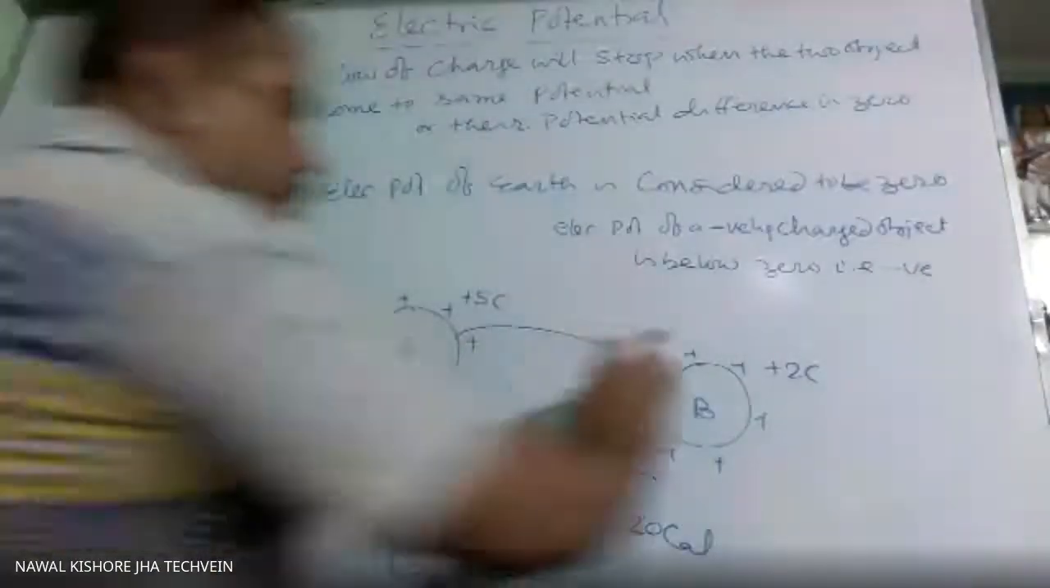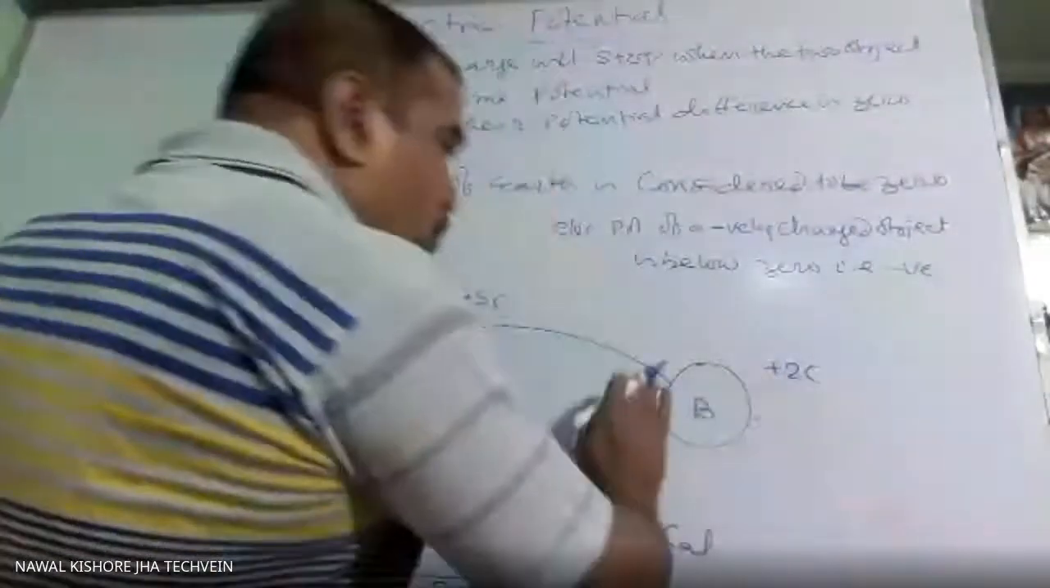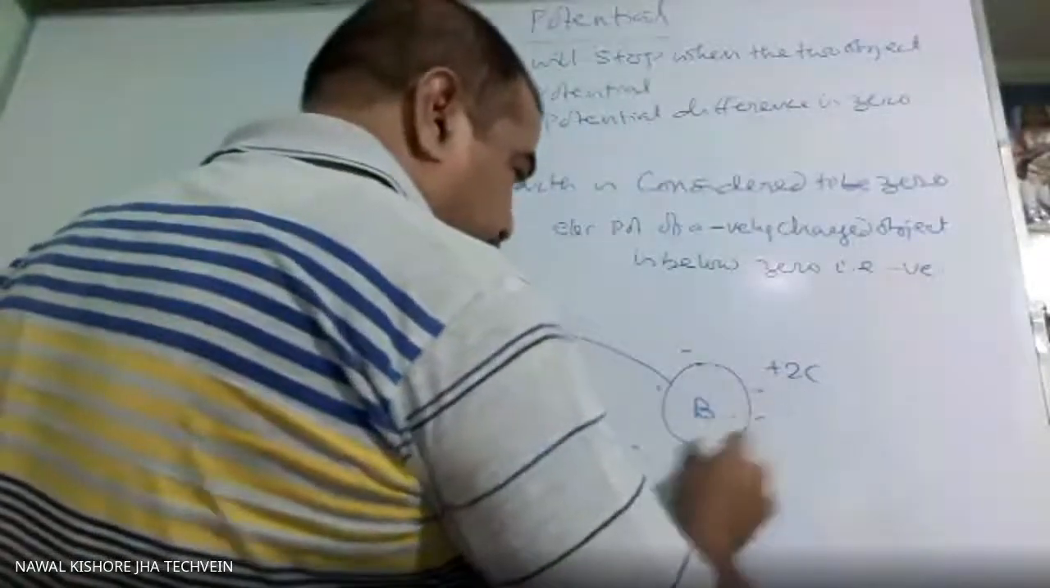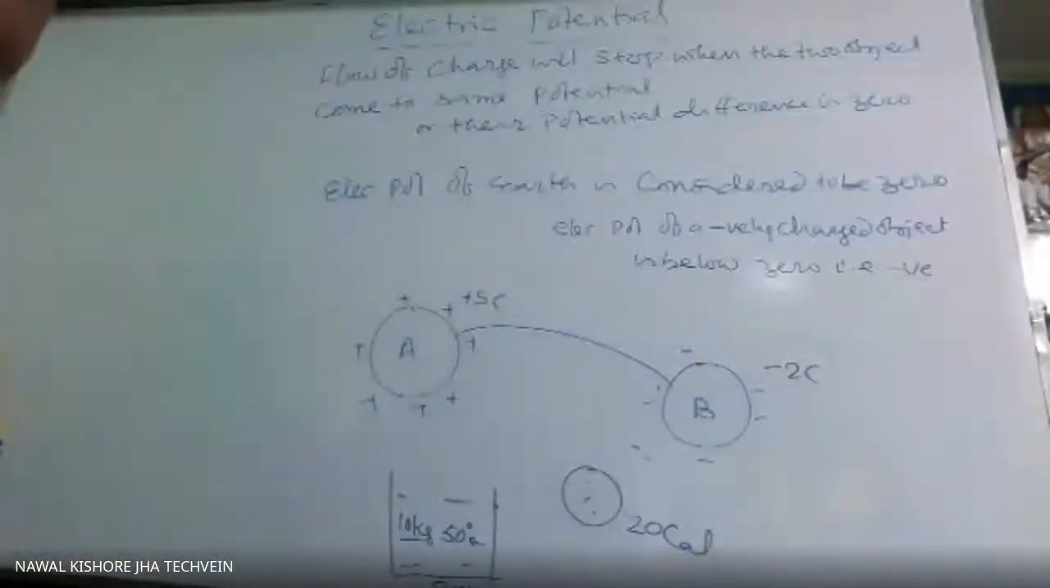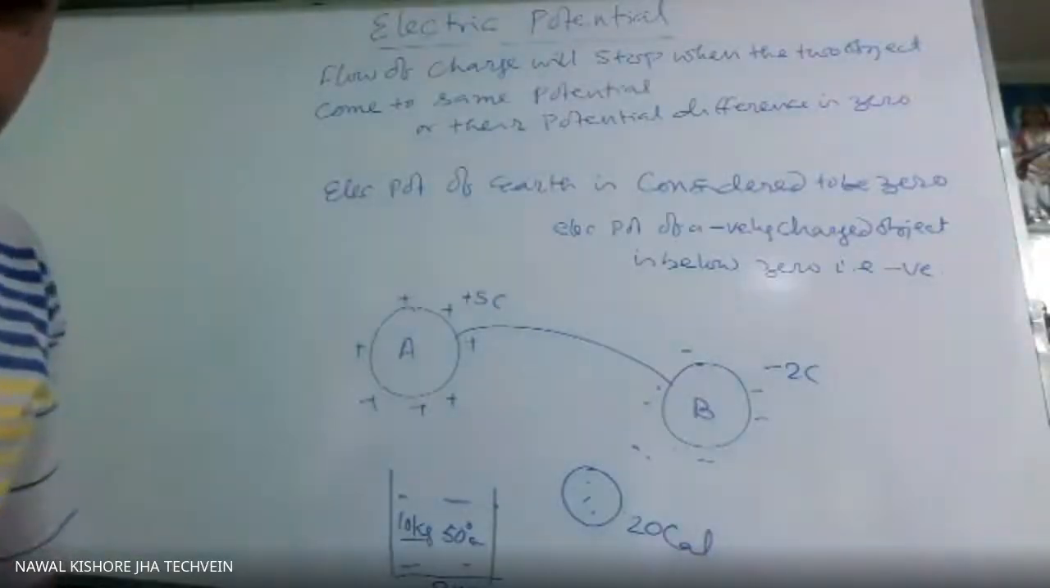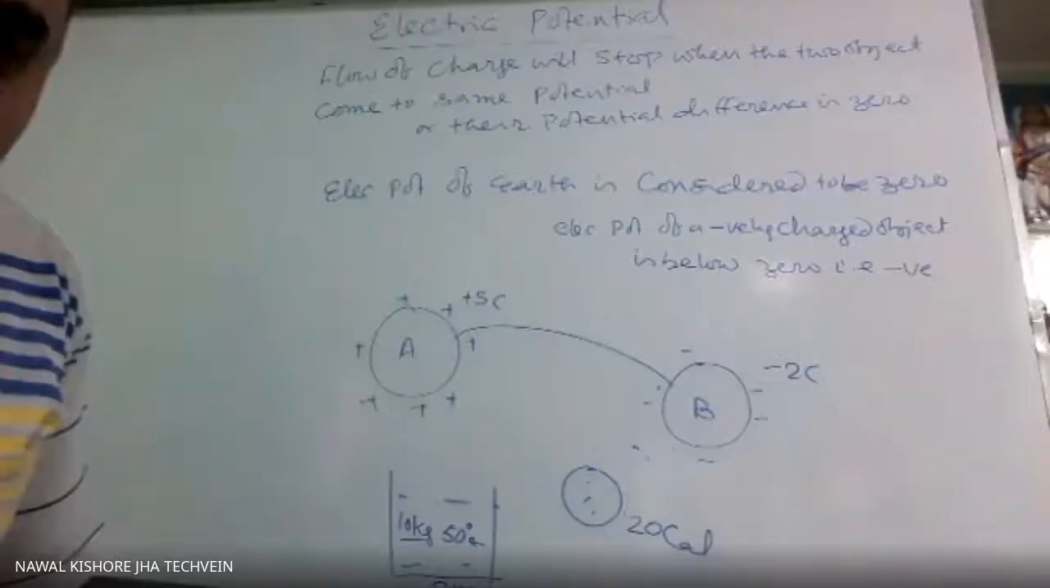But suppose here B has minus 2 coulomb charge. Then what will happen? Yes, Hari, what do you want to say? A to B or B to A? B to A, negative to positive.